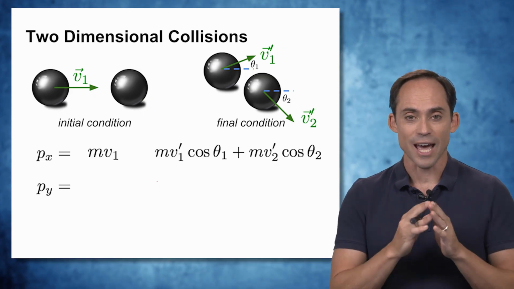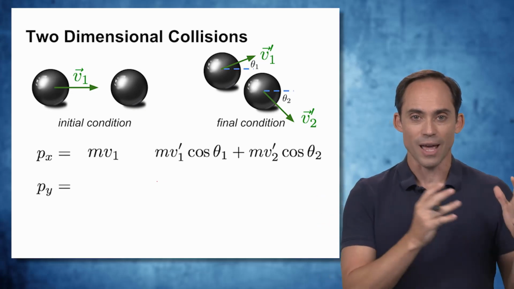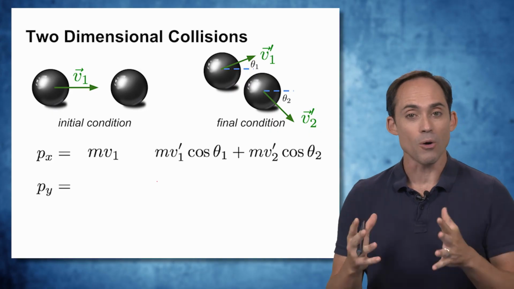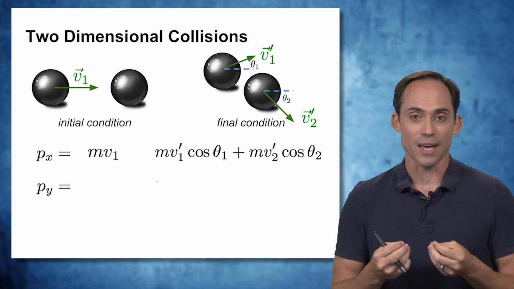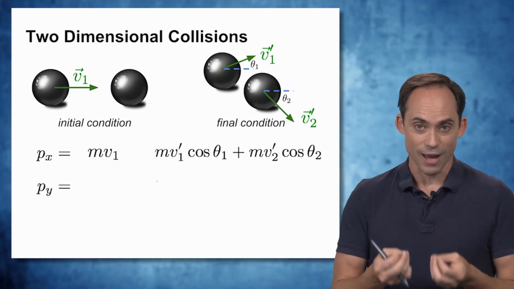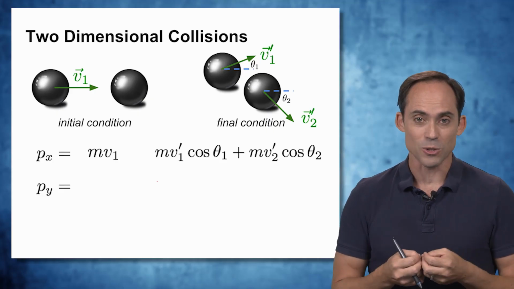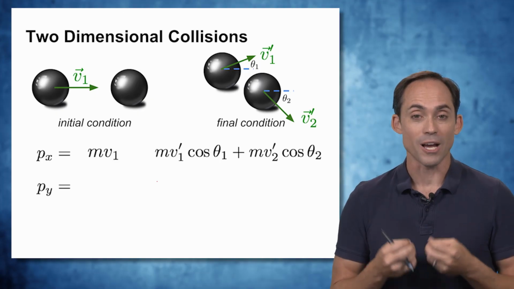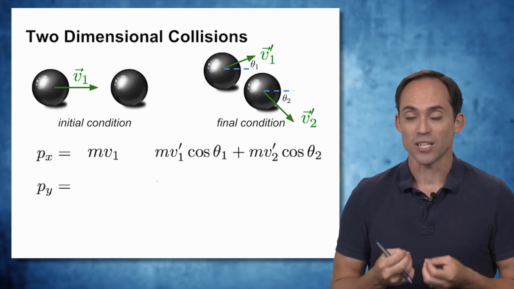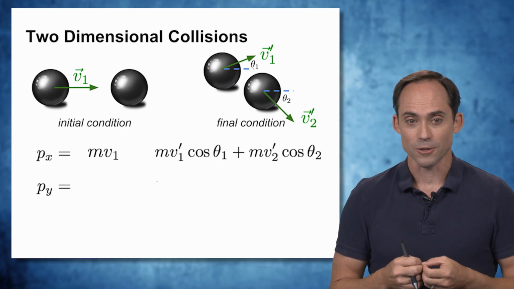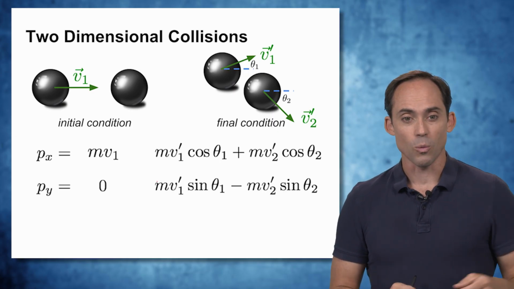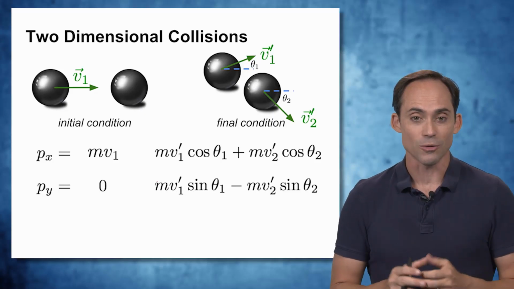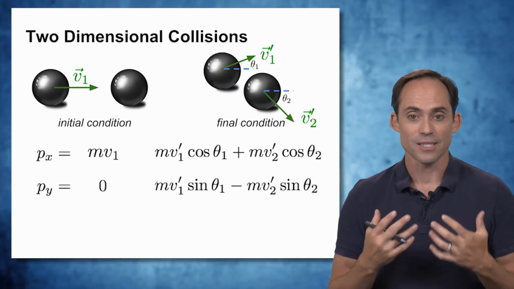And so along the x-axis, which is across the page, we write down mv1 for our initial x momentum, and then we write down the components of the final momentum, keeping in mind that we have to add in our angle factors here. So I've labeled two angles with respect to the horizontal axis, so that means that these momenta are multiplied by cosine theta, because that's the adjacent side for our momentum vector. And similarly for our y-axis, we've got no momentum at the start in the y direction, so that's 0, and our final state is going to be the sine factors.